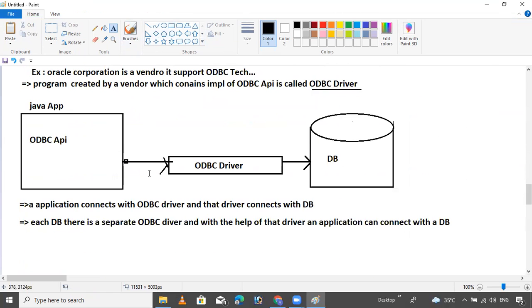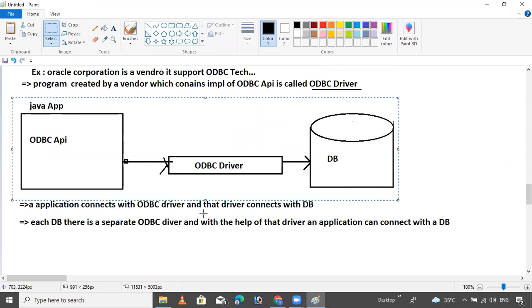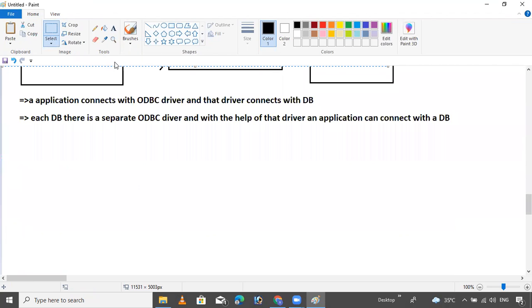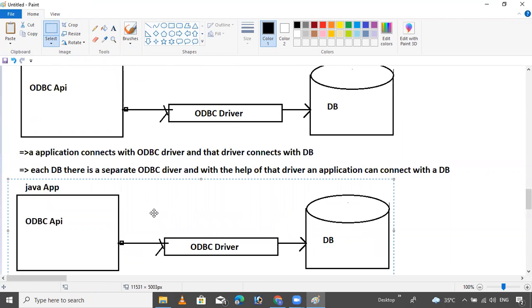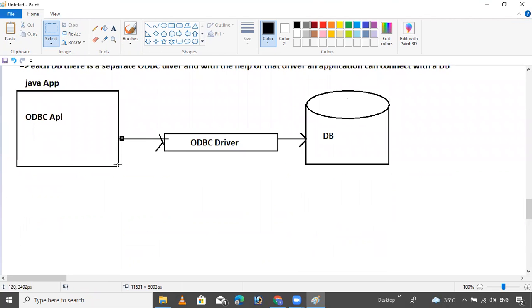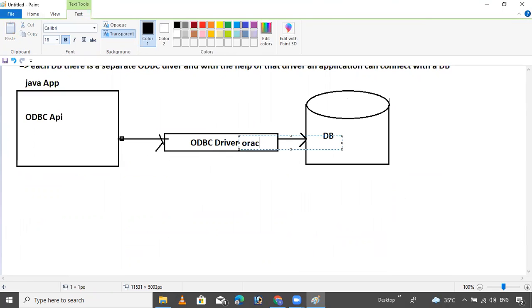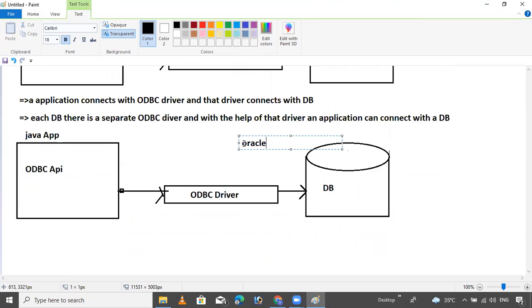Suppose the same example, I want to copy and paste it, not required to draw here. Okay. So now this is the example. You connected with the ODBC driver given by, suppose this is given by Oracle. This is given by Oracle. I want to